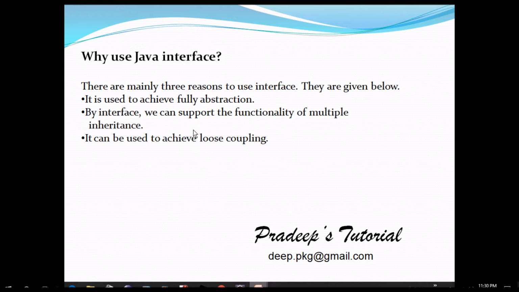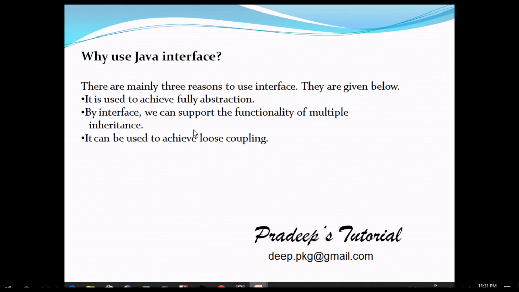So in the case of class, suppose you have an abstract class and a class extends that abstract class. A class cannot extend more than one abstract class. That is, multiple inheritance was not possible through class. And why is it removed from Java? That is because of the diamond problem, which we were having in C++.